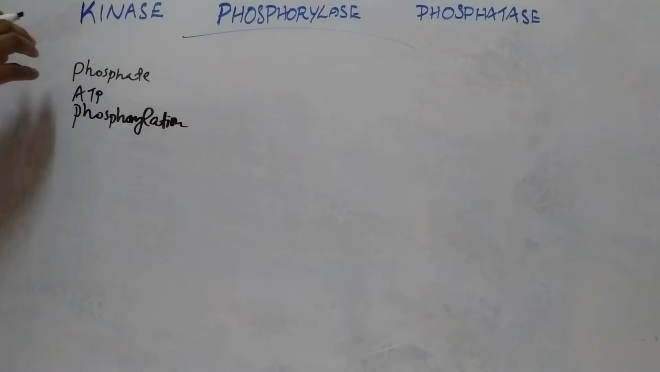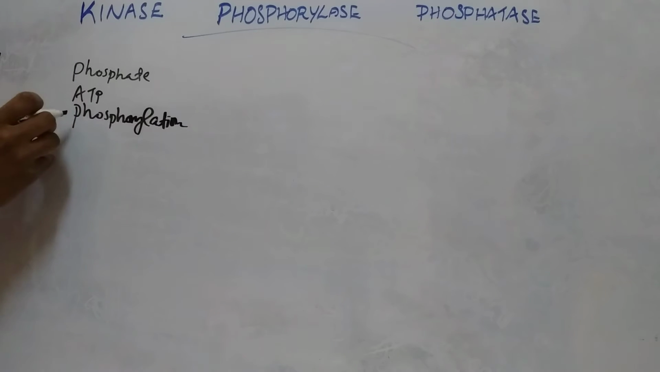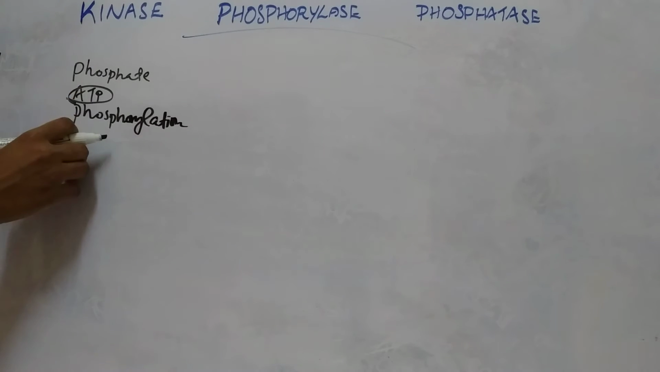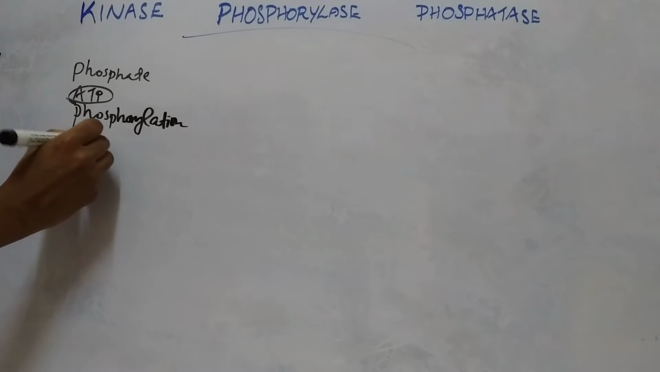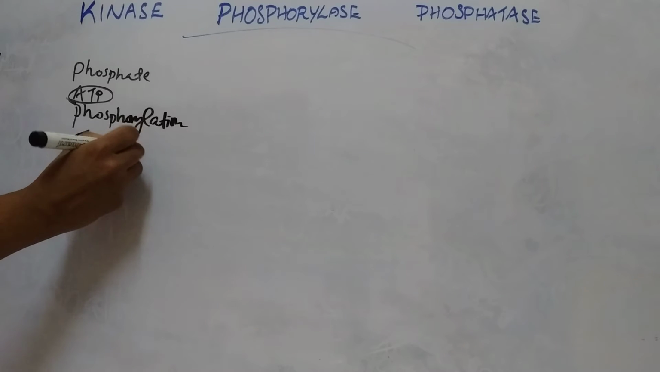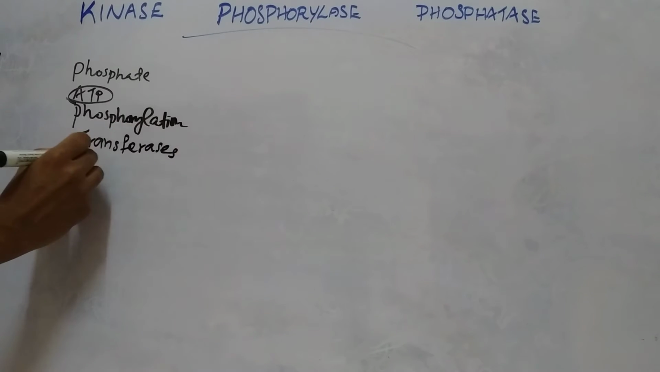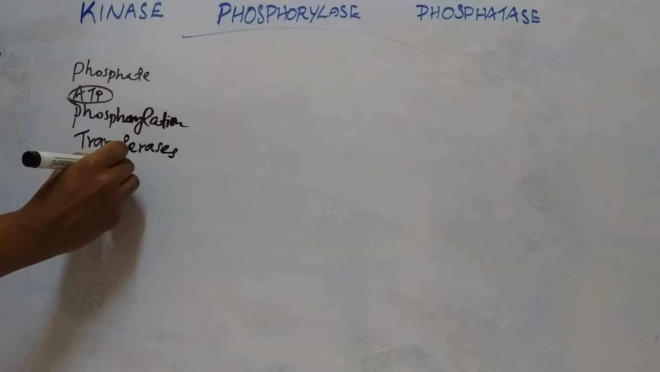These enzymes transfer a phosphate group from a high energy phosphate donating molecule, for example ATP, to a specific substrate. As they transfer a phosphate group, they belong to the group of enzyme transferases, with enzyme commission number 2.